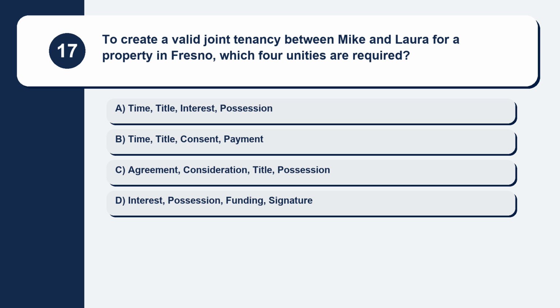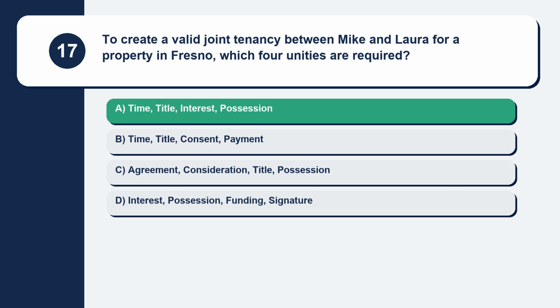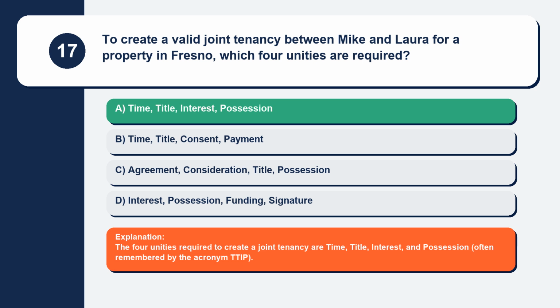Question 17. To create a valid joint tenancy between Mike and Laura for a property in Fresno, which 4 unities are required? Here are your options. Option A, time, title, interest, possession. Option B, time, title, consent, payment. Option C, agreement, consideration, title, possession. Option D, interest, possession, funding, signature. The correct answer is option A, time, title, interest, possession. Explanation. The four unities required to create a joint tenancy are time, title, interest, and possession, often remembered by the acronym TTIP.